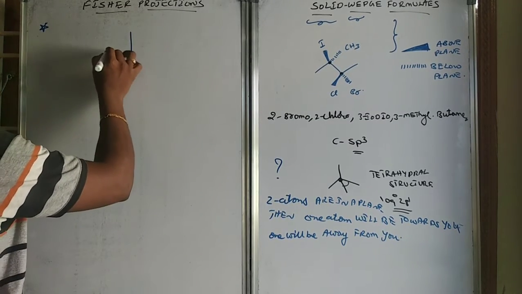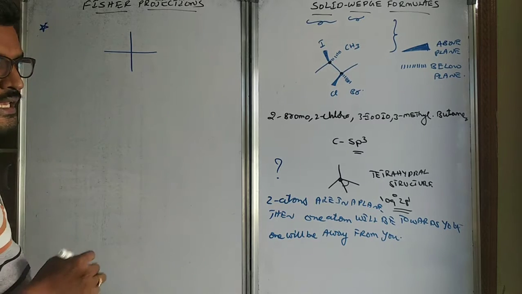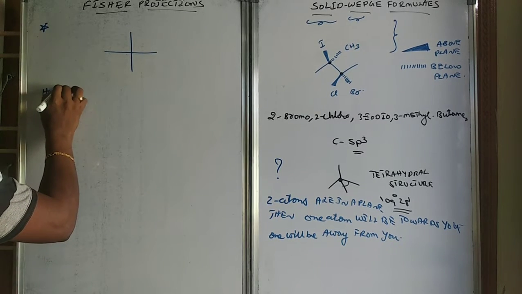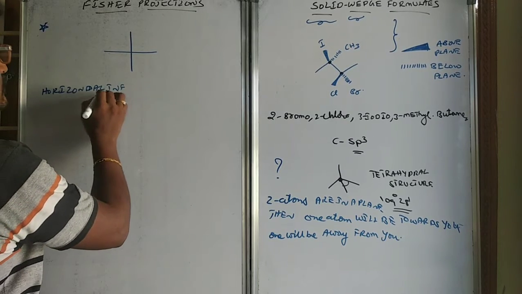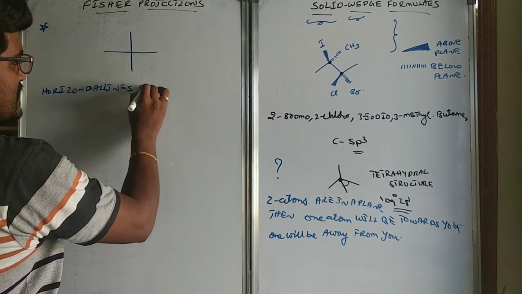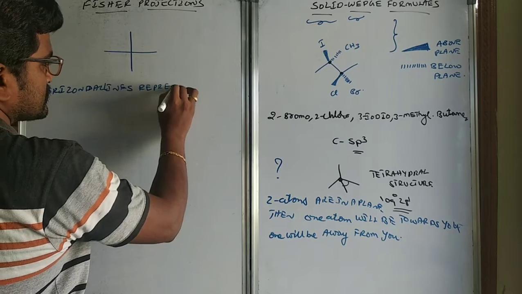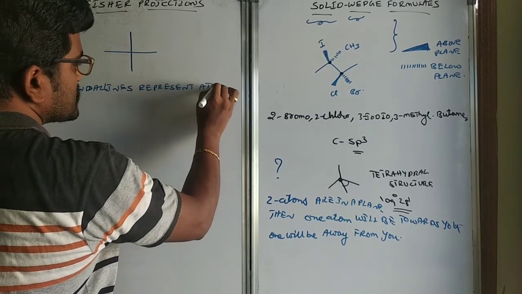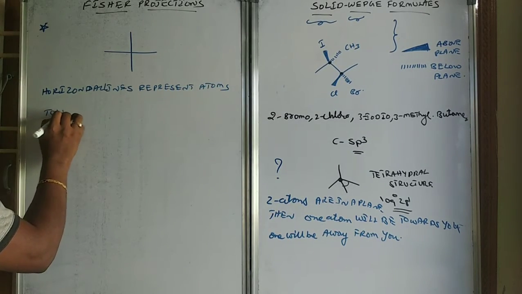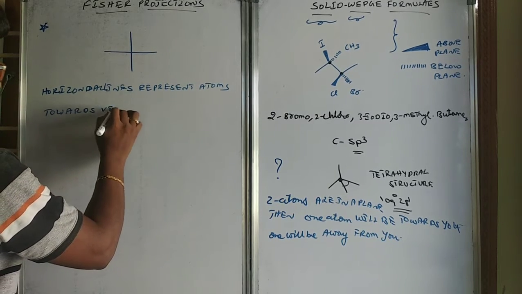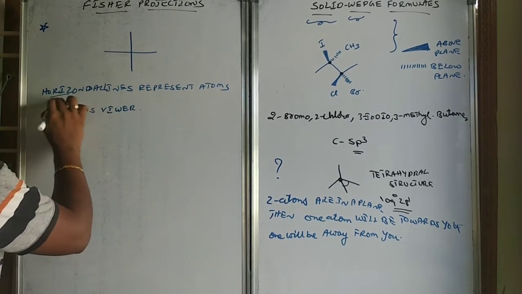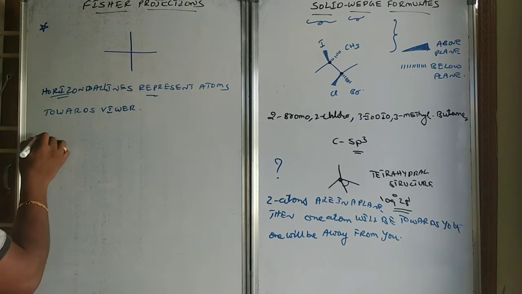in Fisher projections, the compound is represented by horizontal lines and vertical lines. Horizontal lines represent atoms towards the viewer.